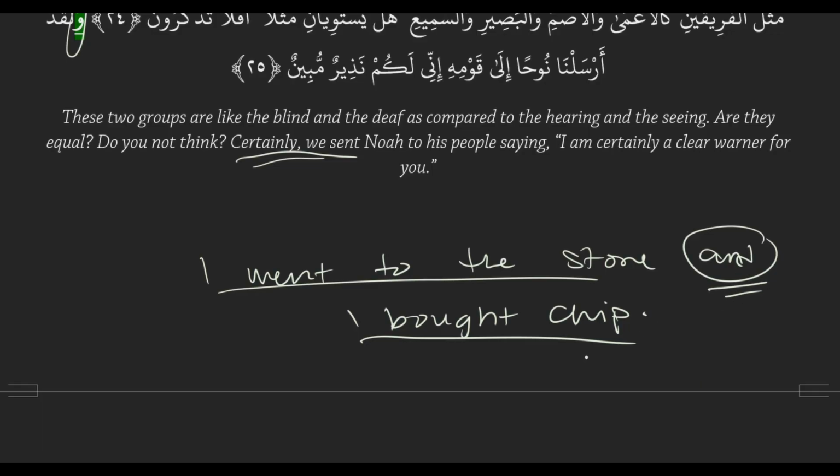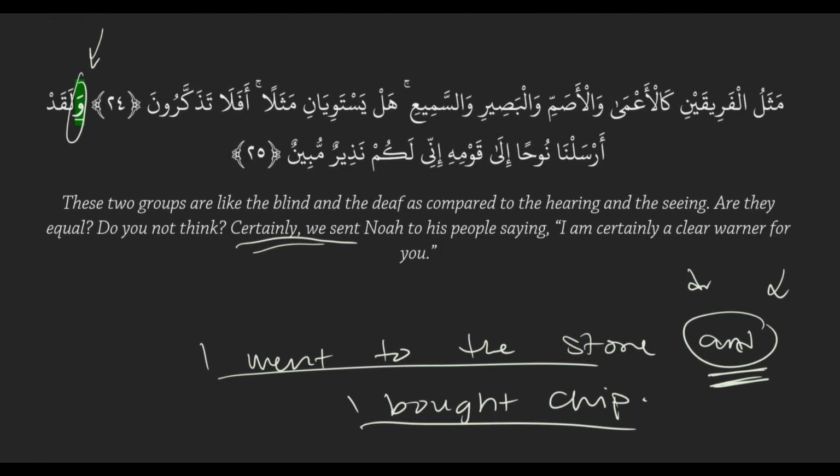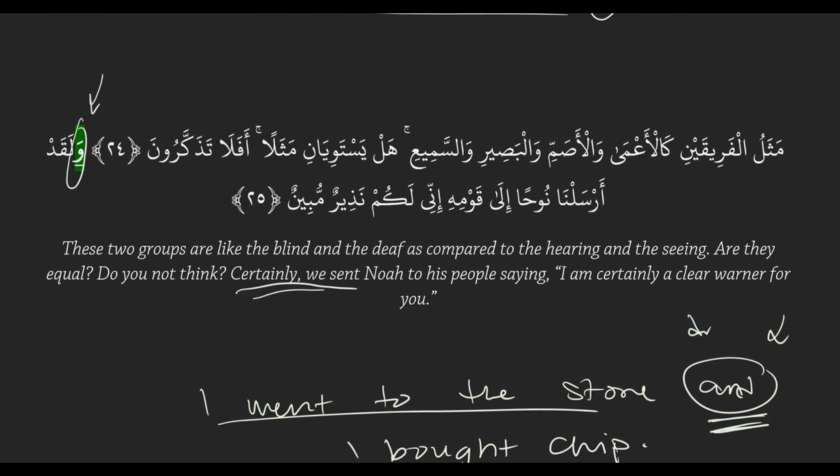So you still translate the "and." When you have an "and" connecting sentences in Arabic, you still translate the "and," because it's kind of like a compound sentence. You're connecting 2 sentences, and it's similar ideas, whereas with the starter wow, we don't translate it.